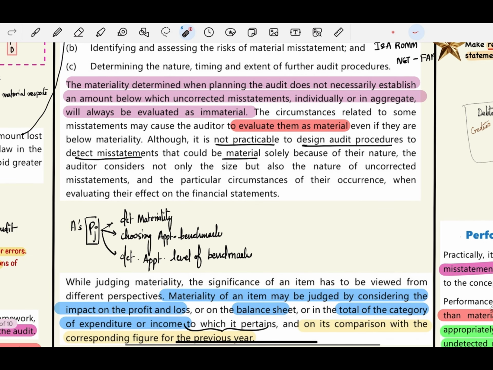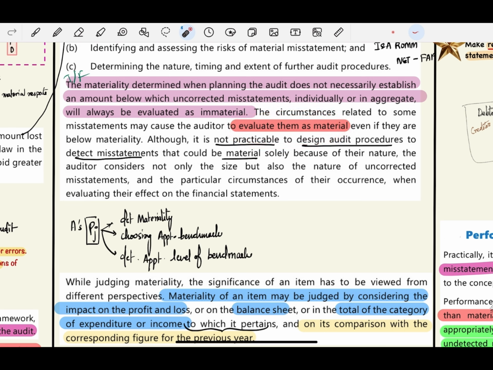So whatever the materiality that is determined while planning the audit, it does not necessarily establish an amount below which uncorrected misstatements, individually or in aggregate, will always be evaluated as immaterial. So this can be tested in a true or false statement. Just because you have determined this level in the planning stage, it doesn't mean that misstatements below this level are considered immaterial. There are circumstances in which the auditor will have to evaluate them as material even if they are below